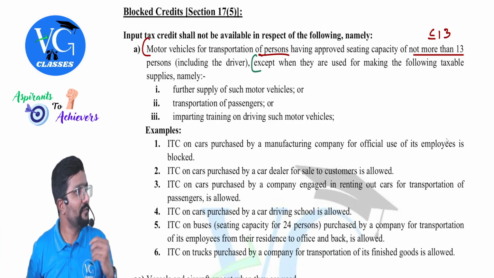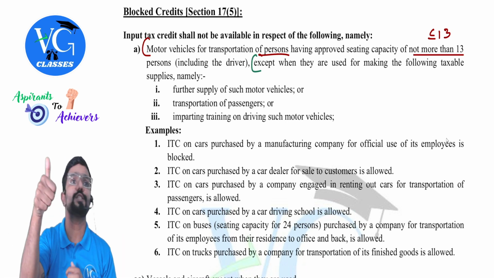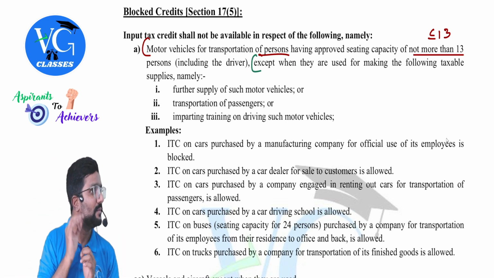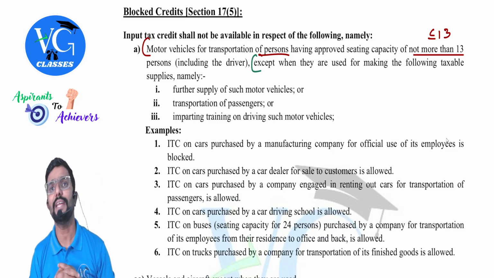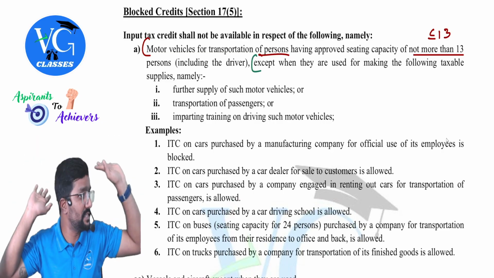Bus. Assume Infosys purchased the bus for the transportation of employees. Can they claim credit? Yes. Seating capacity more than 30, more than 13. Got it? Yes. See, in 1-2 lines only how much analysis is there.